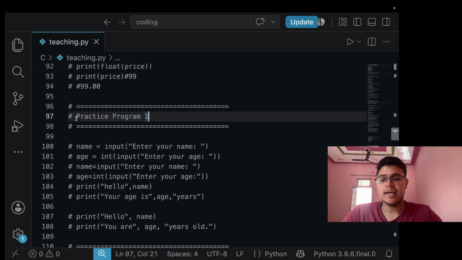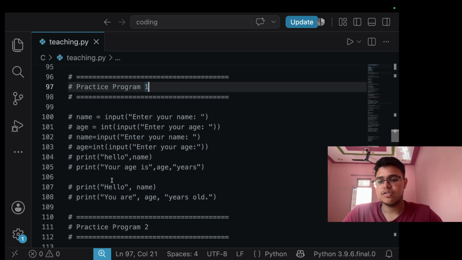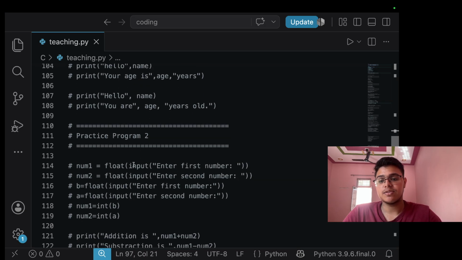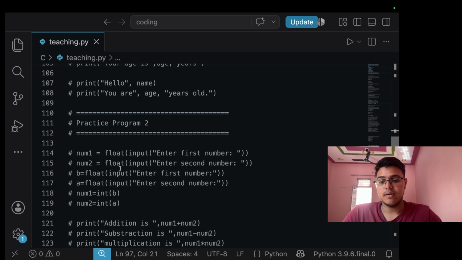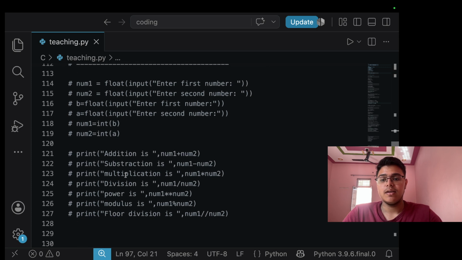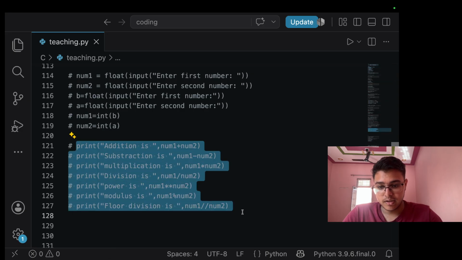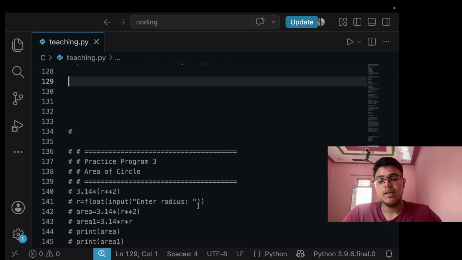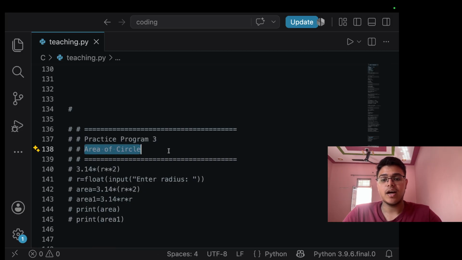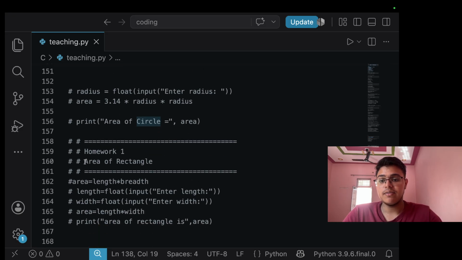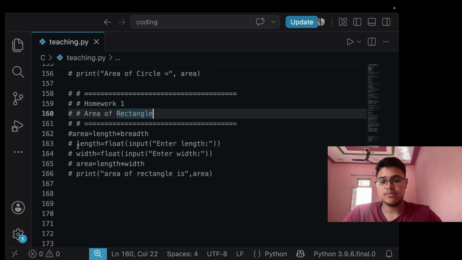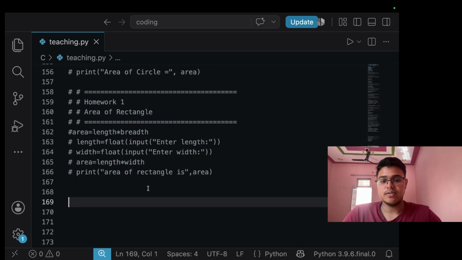Then we did some questions, like this is practice program 1, in which we take input and output, and then just show it. Then we have our second practice question, where we take a float as a number, and then we just print them. And we did all these mathematical functions. Then we have third, where we solve the area, how to find the area of a circle using Python programming. Then we have homework questions, where you have to try them by pausing the video.